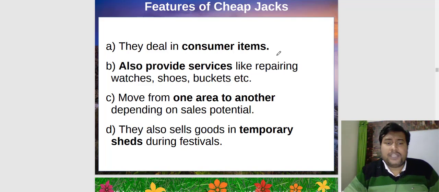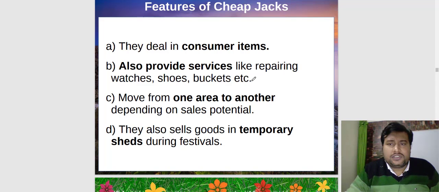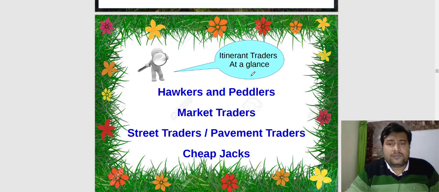And they also sell goods in temporary sheds during festivals. Suppose Diwali is coming, so they sell crackers and light items at Diwali. In Holi, they sell pichkari and other things for a very small period of time. And after the festival, they close the shop and go away. These are the features of cheap jacks.